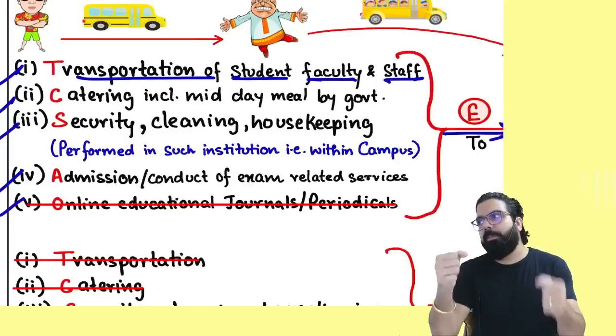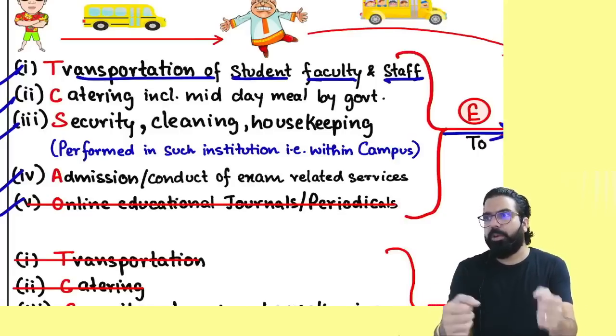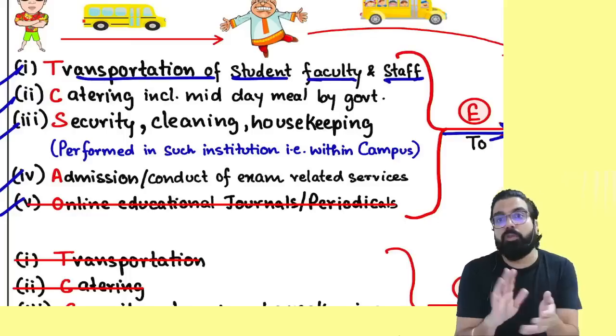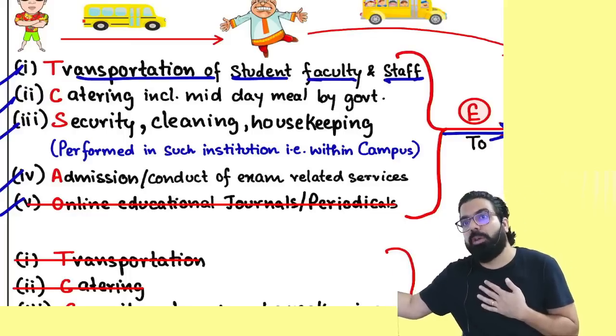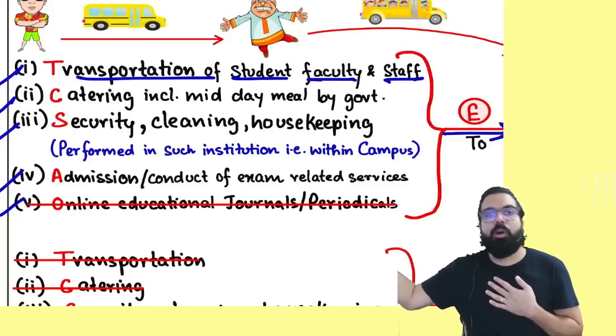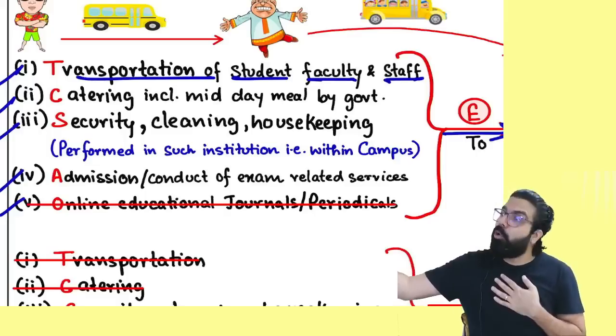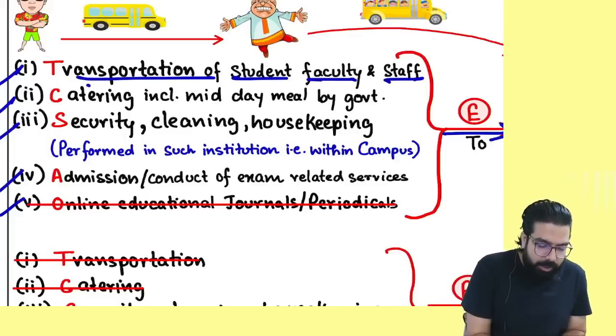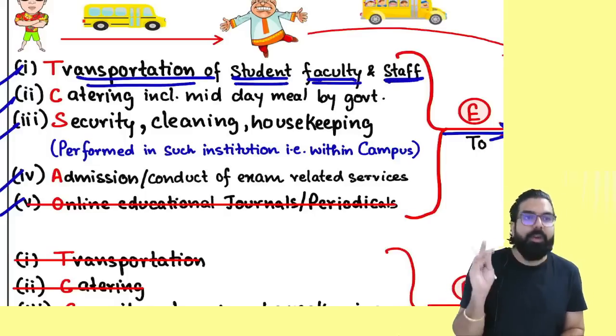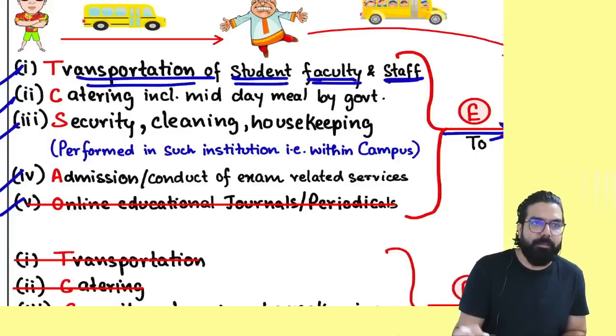See, will the school principal run the bus? Do you think the school principal will run the bus? So they will generally outsource it. Outsource it to whom, everyone? Someone outside. Now that outsider, when he is providing transportation of student, faculty and staff, will he charge GST or no GST? No GST.